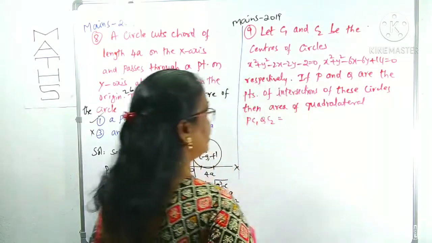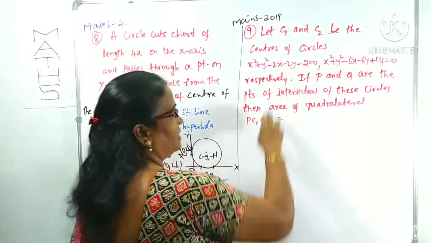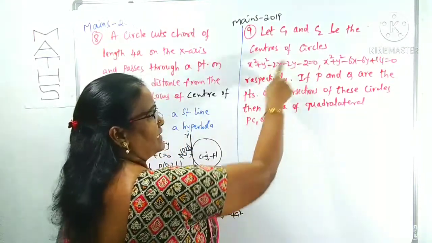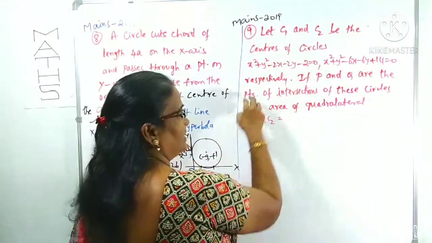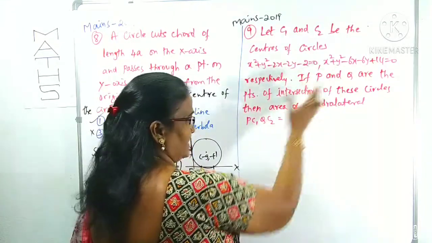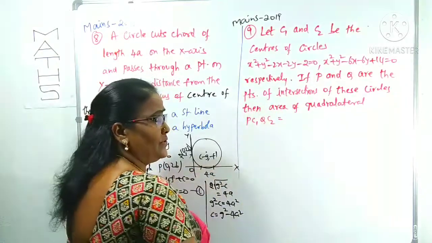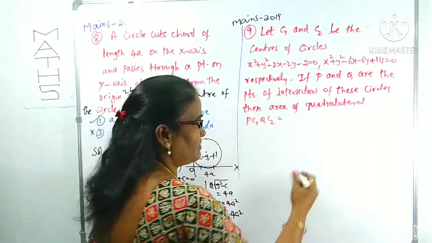Okay, what is the question? Let C1, C2 be the centers of these two circles. Two circles are given, whose centers are C1, C2 respectively. Means C1 is the center of this circle, C2 is the center of the second circle. If P, Q are the points of intersection of these two circles, means what?